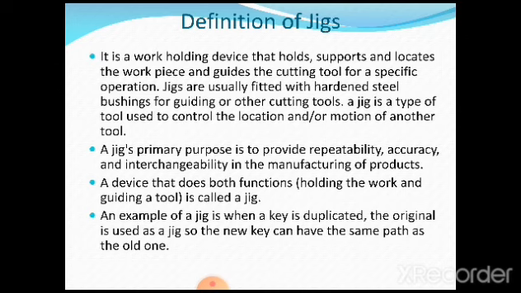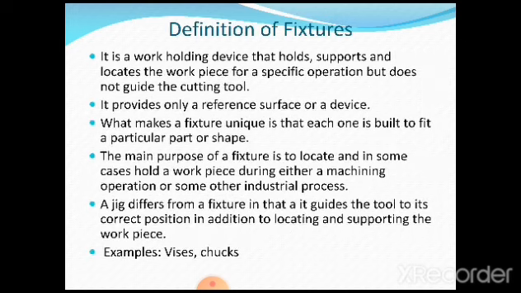Both the work is done by the jig. An example of a jig is when a key is duplicated. The original is used as a jig so that the new key can have the same path as the old one. Very simple thing. If I am going to design one key, and I want to go for a duplicate key, that process is carried out by what we call jigs.